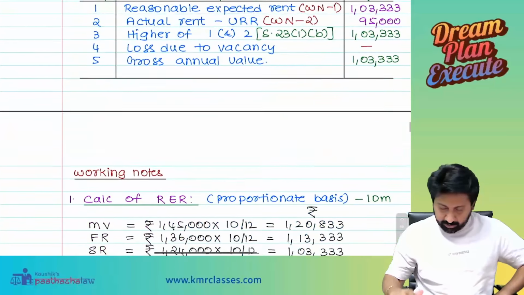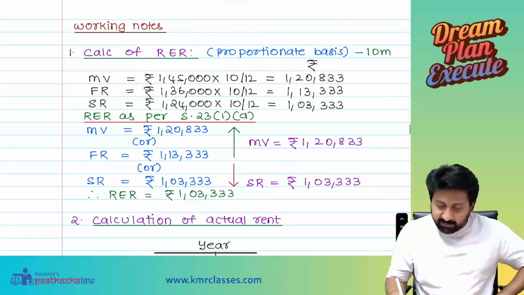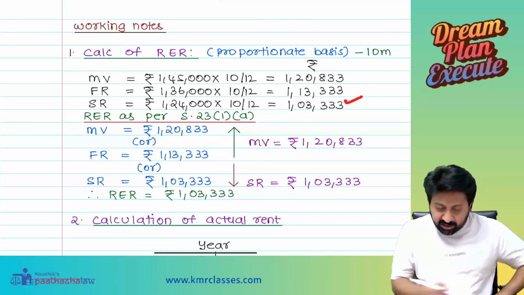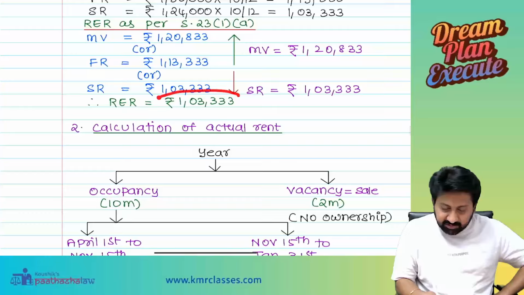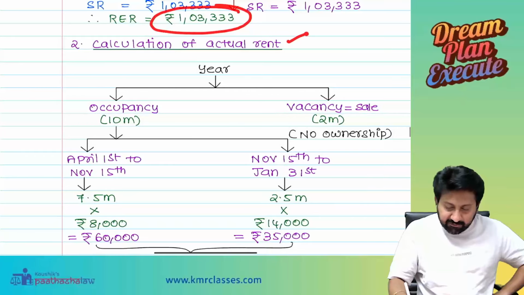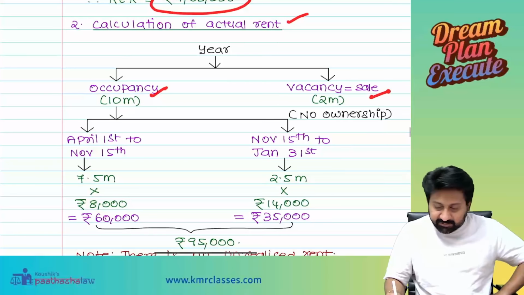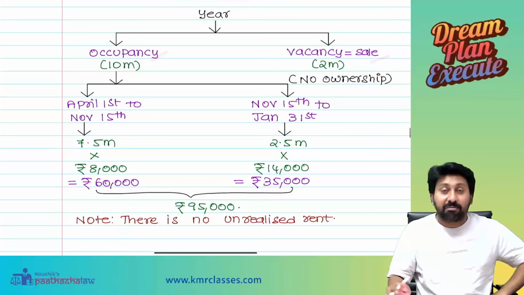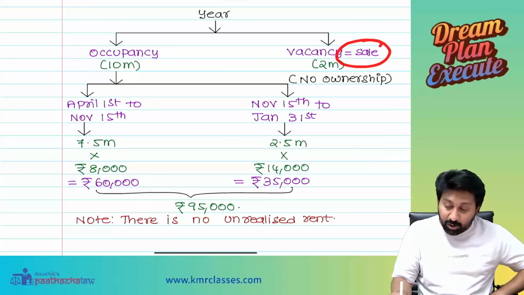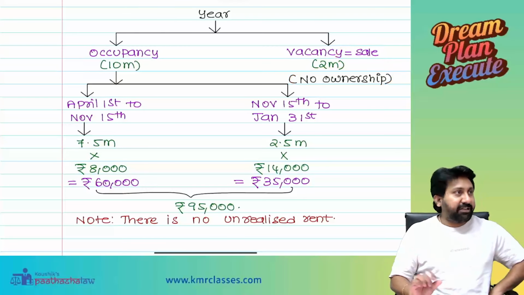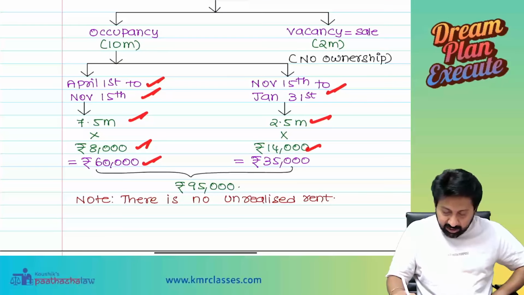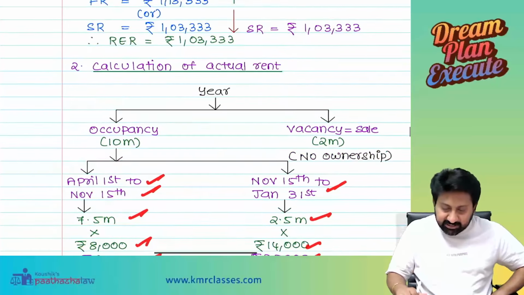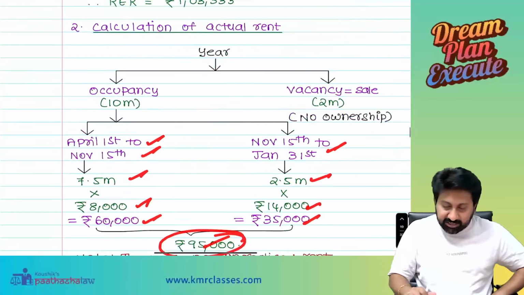Yes, sir. Okay, so municipal value for 10 months 120,833, fair rent 113,333, standard rent 1,03,333. So we compared, finally we got answer as 1,03,333. Calculation of actual rent, occupancy 10 months, vacancy 2 months. Vacancy is not because of loss due to vacancy, it's by sale, ownership is missing, therefore IFHB will not get attracted. April 1st to November 15, 60,000, 95,000, there is no unrealized rent. So 95,000 is the answer here.